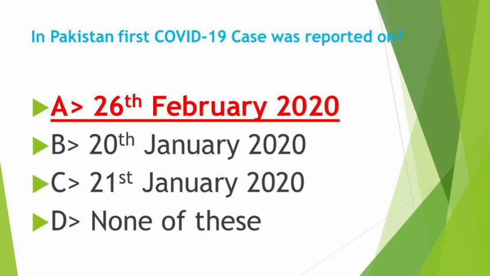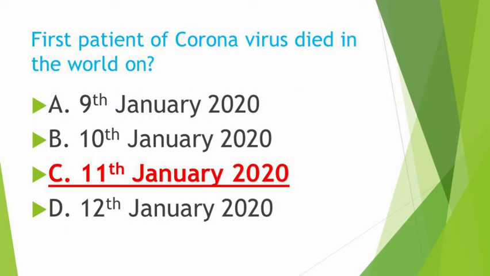In Pakistan, the first COVID-19 case was reported on 26 February 2020, not on 20th January 2020 or 21st January 2020. First case of COVID-19 was reported in Pakistan on 26 February 2020.